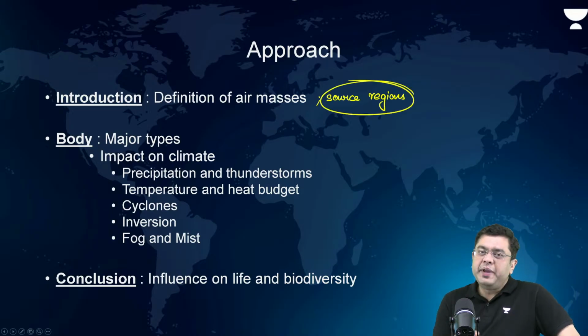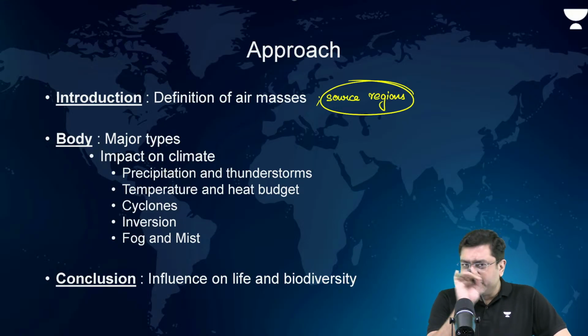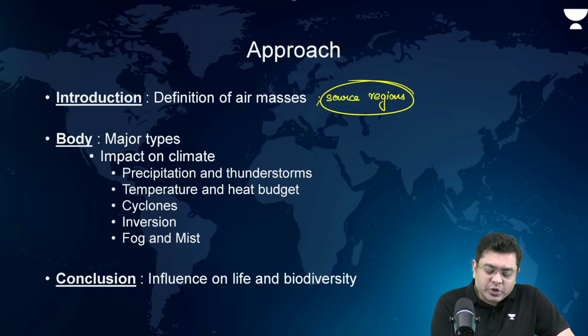Okay. Now, major types of air mass: tropical, continental, and maritime. That is the classification. Then you have tropical, polar, Arctic, Antarctic. That is the classification. So, just give examples of this air mass. Then, what is the impact on climate?